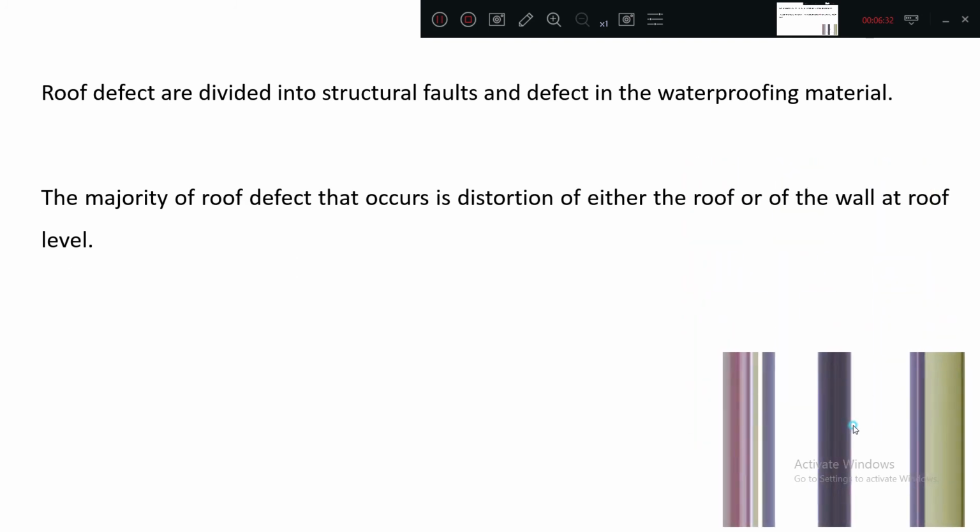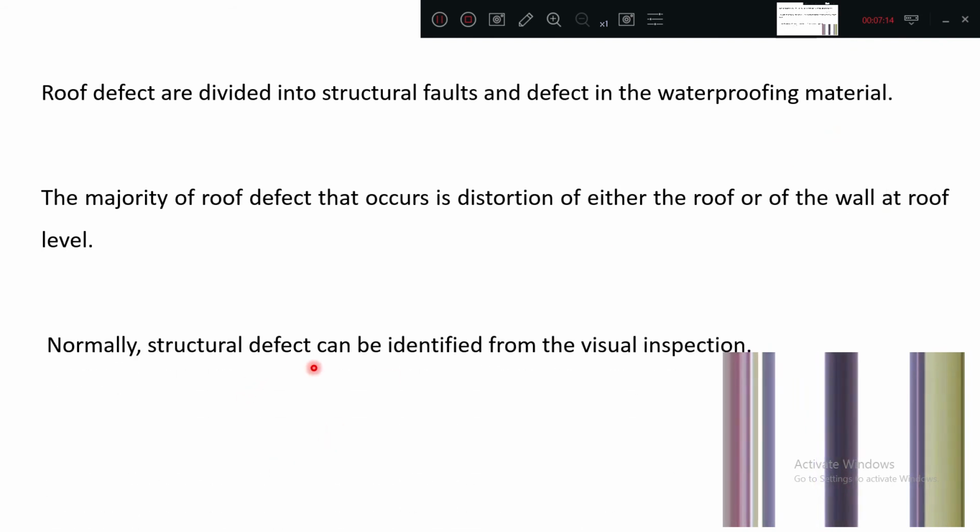Okay. Roof defects are divided into structural faults and defects in the waterproofing. These two different types of defects will come. Structural defect is related to strength, deflection, stability, and waterproofing means the permeability or entry of water into the slab itself. The majority of roof defects occur as distortion, that is the deflection part. Distortion is the major defect on the roof. Either the roof or the wall at the roof level, so both things are possible. Directly the roof may distort, or the wall near the roof level may also distort.